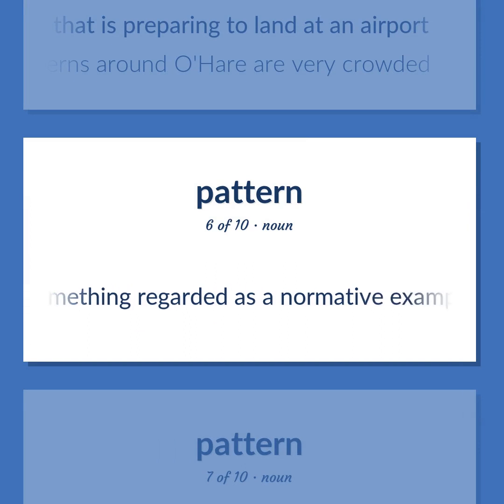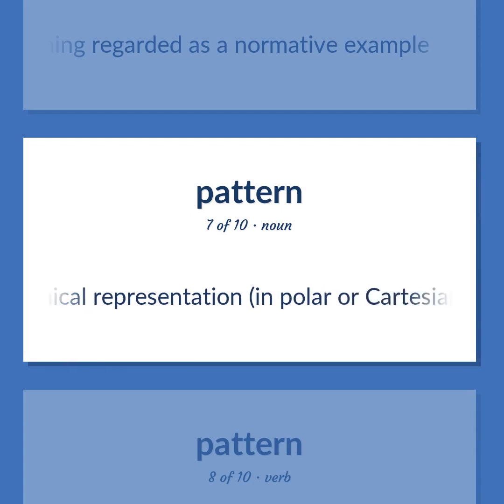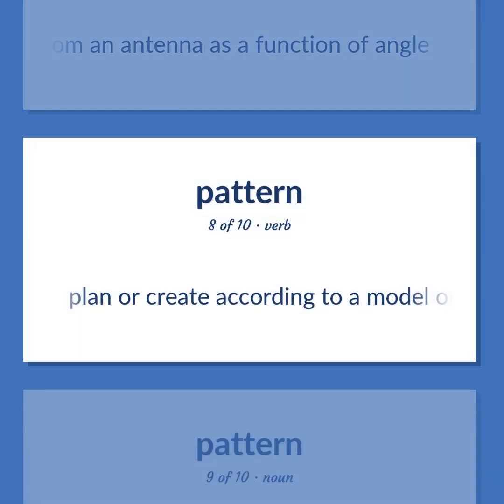Something regarded as a normative example. Graphical representation, in polar or Cartesian coordinates, of the spatial distribution of radiation from an antenna as a function of angle. Plan or create according to a model or models.